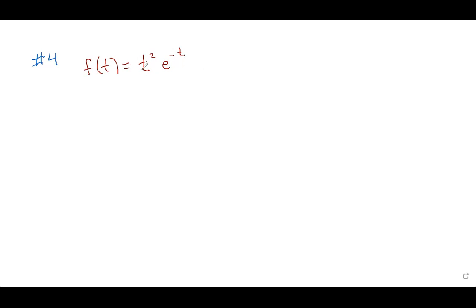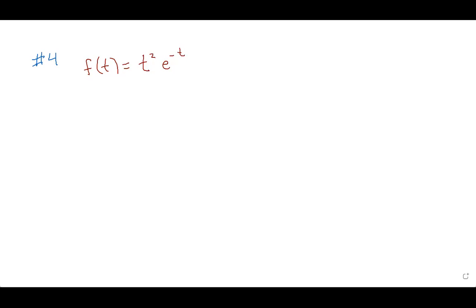The first thing I'd want to do is put this in my calculator. In fact, anytime I'm doing these problems, that's the first thing I do. Of course I'm using X instead of T, so I'm going to put in X squared times e to the negative X. Make sure you use the negative symbol under the 3, not the minus, or you'll get an error. Be careful putting things in your calculator. So that's my position function.